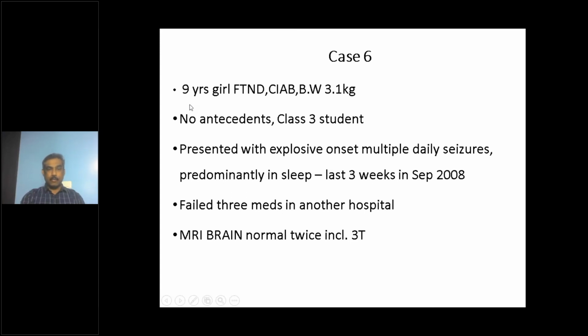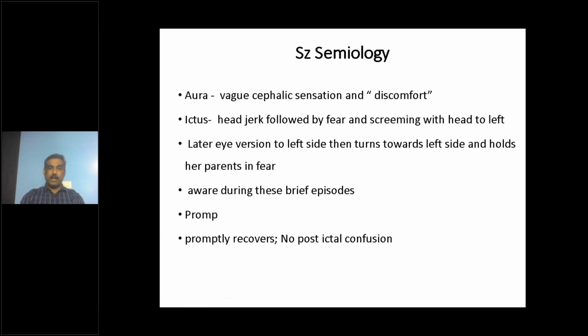This is another child, 9 years old, a completely normal child, no perinatal issues or antecedents, normal developmentally, a class 3 student, who presented with explosive onset of multiple daily seizures, predominantly in sleep, in the last week of September 2018. She failed 3 medications in another hospital. MRI brain was normal twice, including a 3 Tesla MRI. Her seizures were very vague: cephalic sensation, followed by fear, screaming, head version to the left side, and then she would hold on to her parents. She was aware during this seizure, with prompt recovery and no postictal confusion.